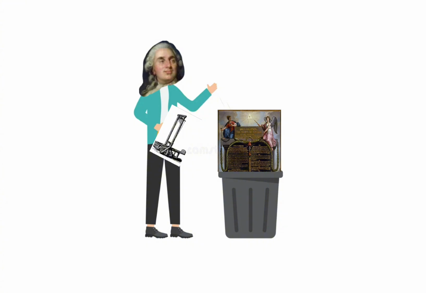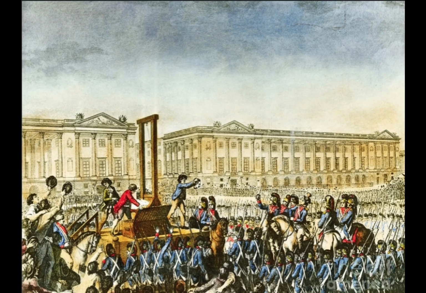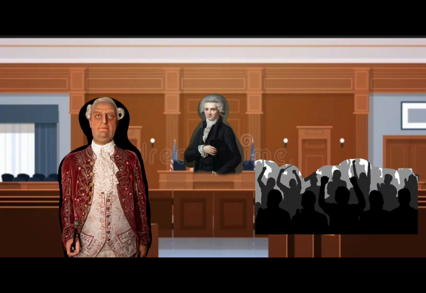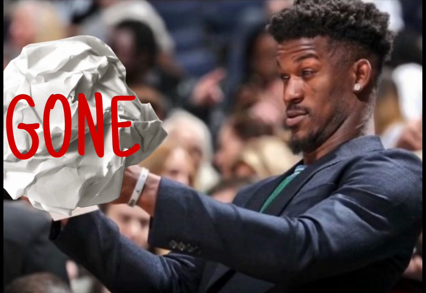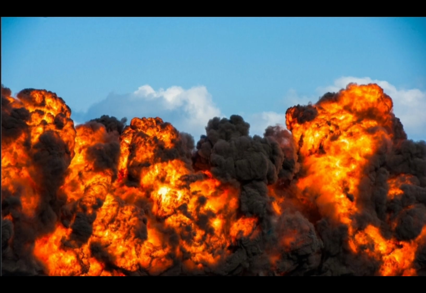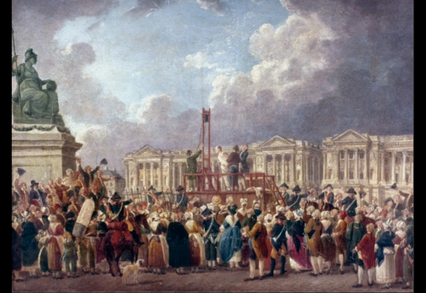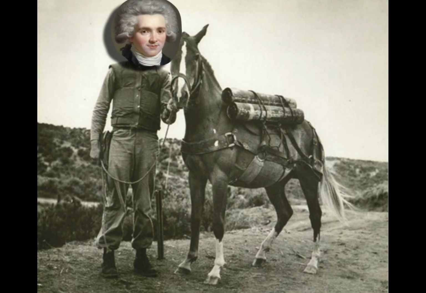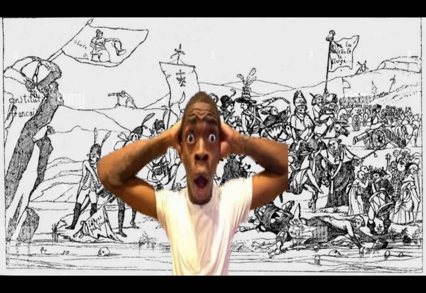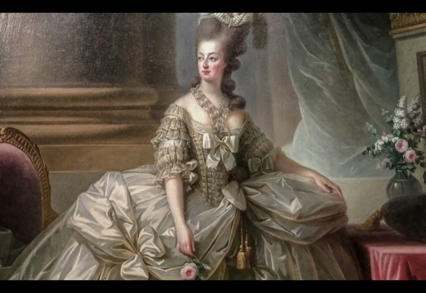Soon after the Declaration, the execution of King Louis XVI happened, in January 1793. King Louis was put on trial, convicted of treason, and was executed by the guillotine. The monarchy was officially dead. Literally. Right after his death, the Reign of Terror happened, which started in 1793 and ended in 1794. Led by Robespierre, thousands were executed as enemies of the revolution, including Queen Marie Antoinette.